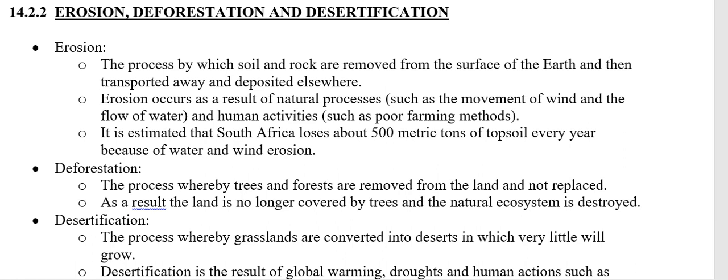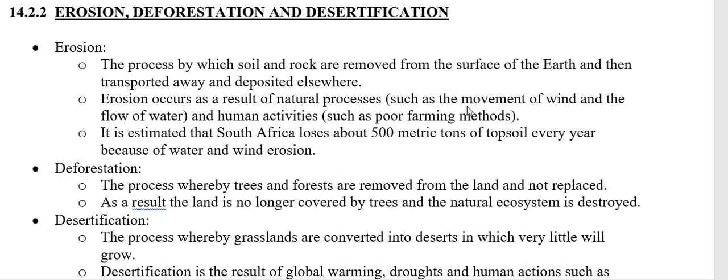Right, grade 12, we are continuing with the state of the environment. In this lesson, we are going to look at erosion, deforestation, and desertification. None of this are essay questions. I will specify when we get to the essay questions. This is on page 130 in the textbook, if I'm not mistaken.